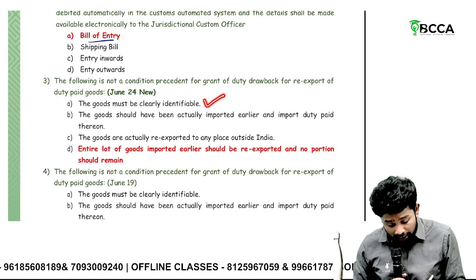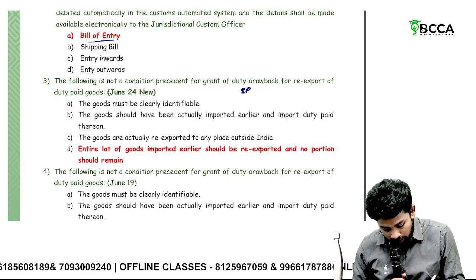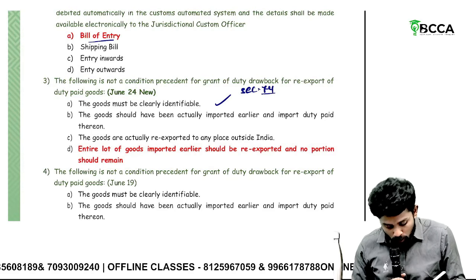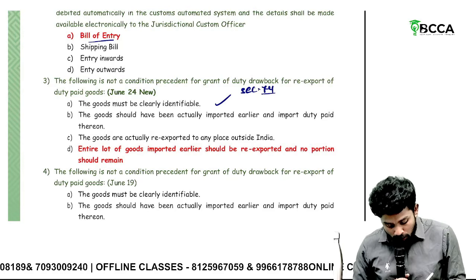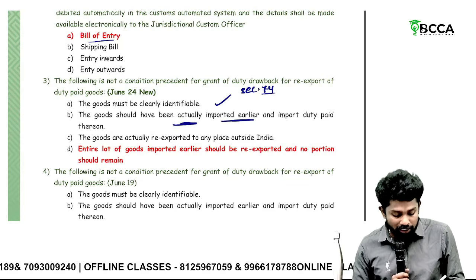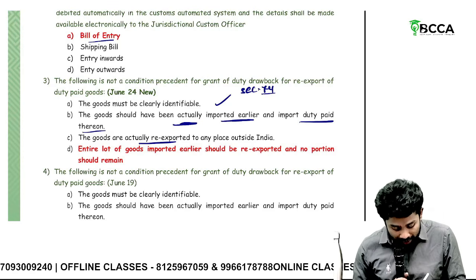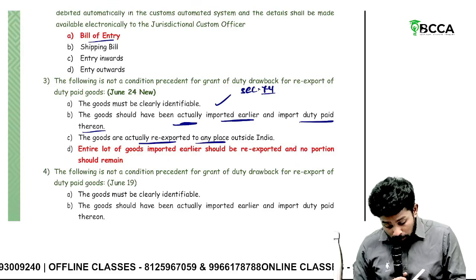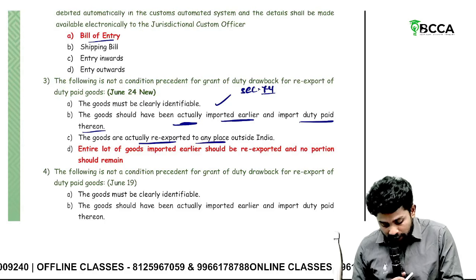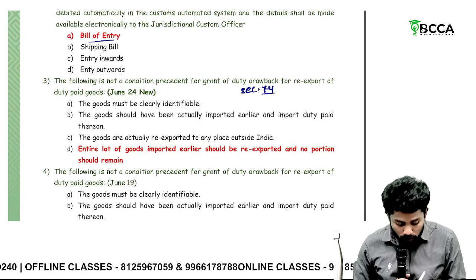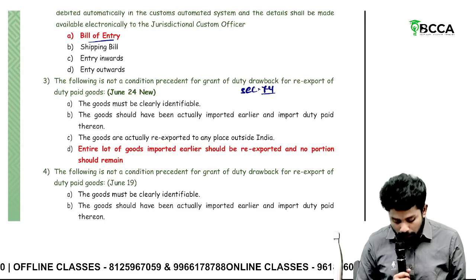Goods must be clearly identifiable. Yes, as per section 74, duty drawback: goods must be clearly identifiable. Goods should have been actually imported earlier. Import duty might have been paid. Yes, correct. Goods are actually re-exported. Correct. But this one is wrong: the entire lot need not be sent. If a part of the goods is sent, you can avail duty drawback partly.